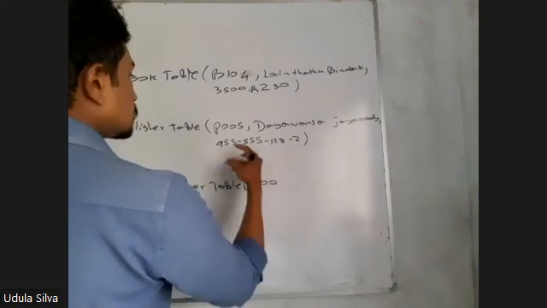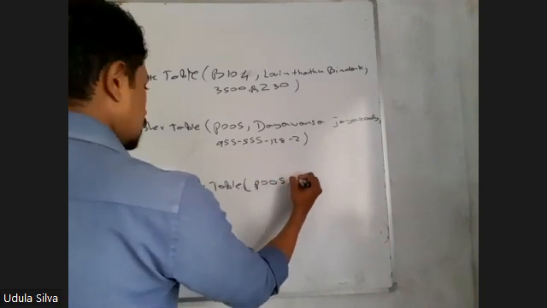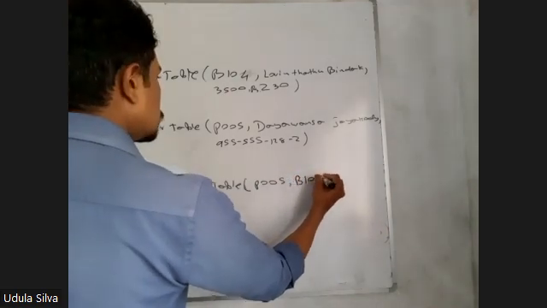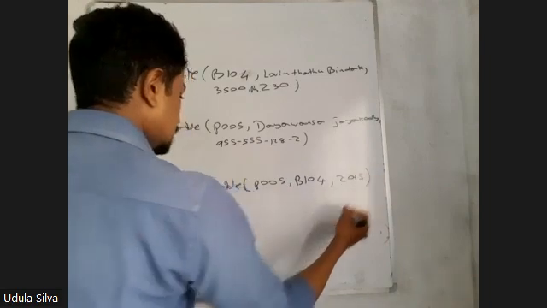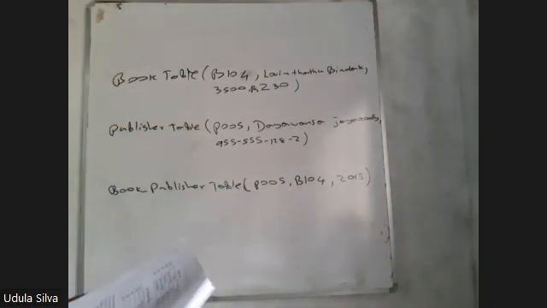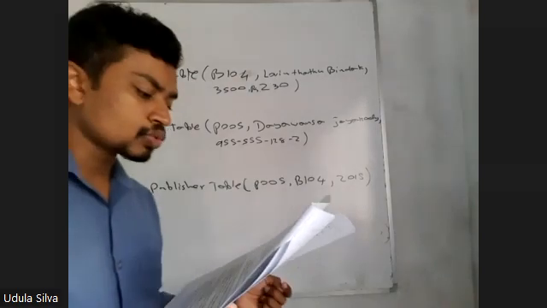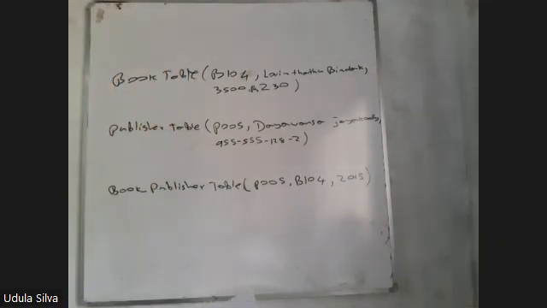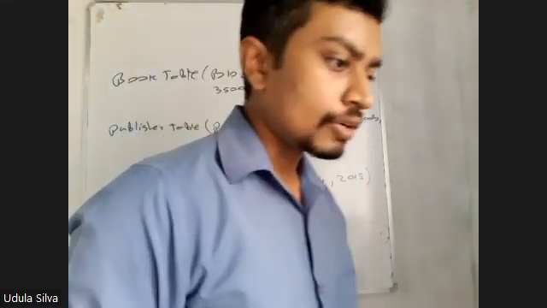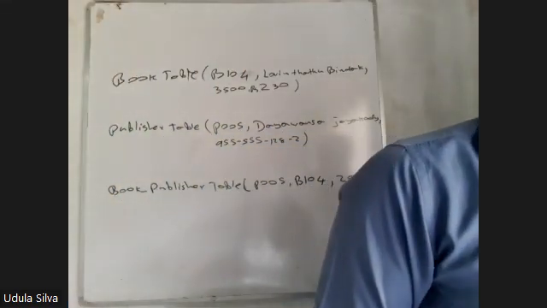P005, and the book ID is B104, and the year is 2015, right? So this here is the answer for the Roman number 2, part B, right? How the tables are updated, and these are the 3 tables that we need to update. Okay, right.